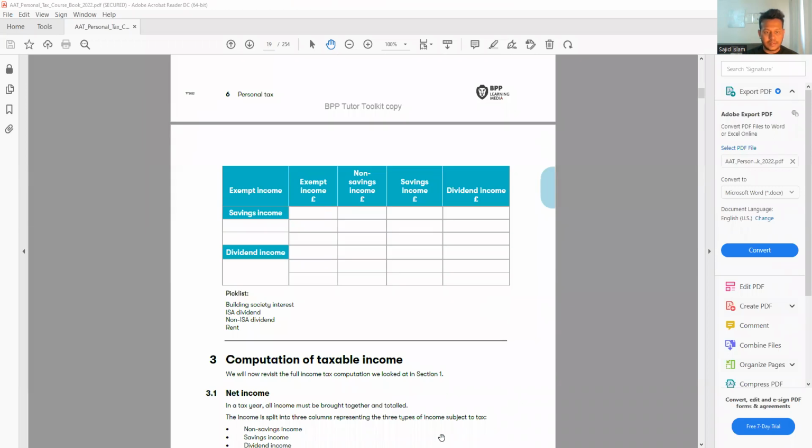We have the savings income: building society interest, that is savings income, £40. And we have dividend income, that is the non-ISA dividend, and this is my £450, it is dividend income.